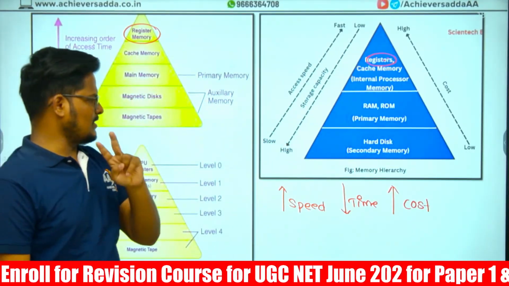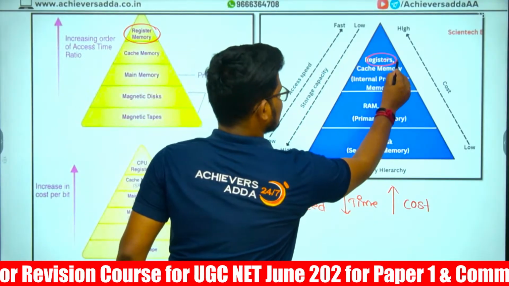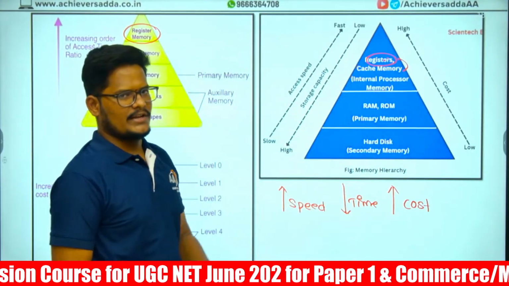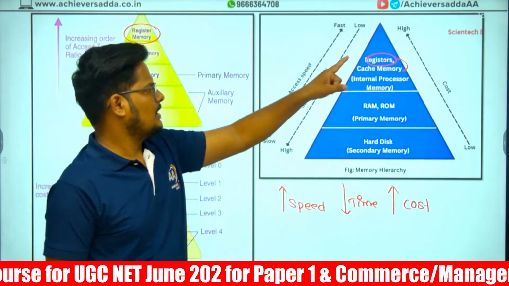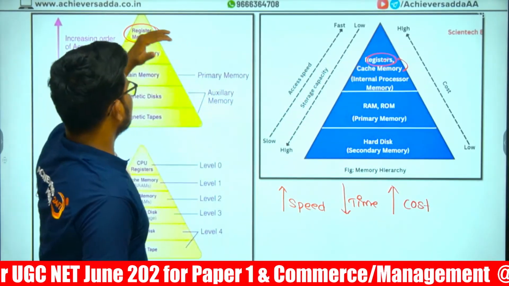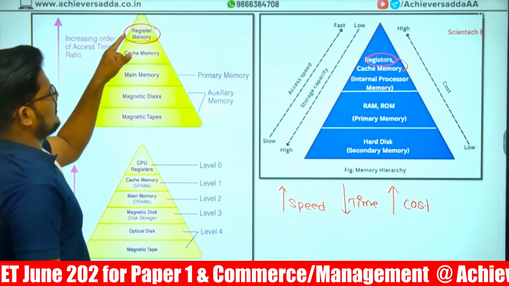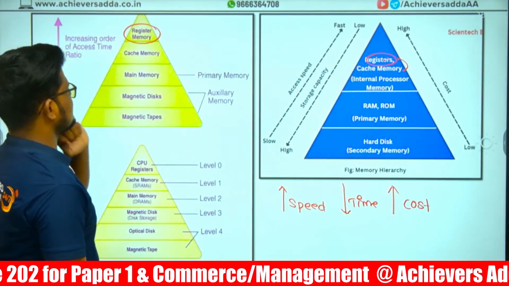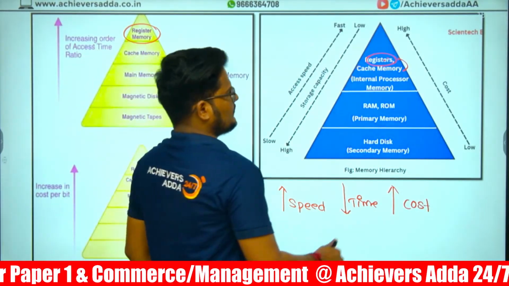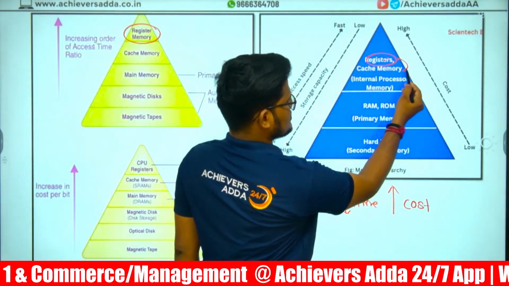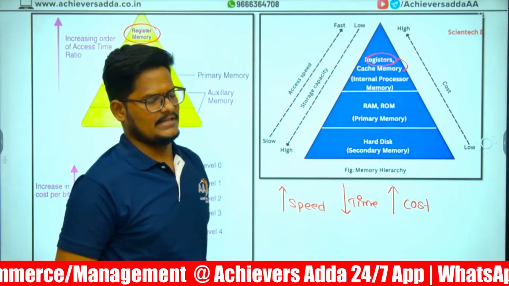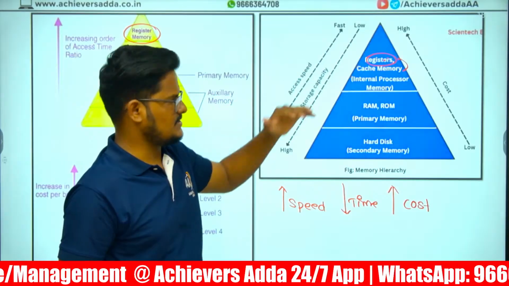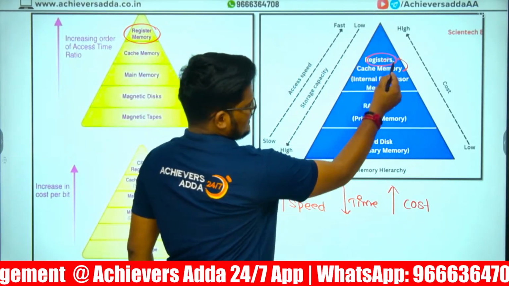Number 2, cache memory is the second. Cache memory has the second highest speed and the second lowest access time. Cost-wise also, cache memory is the second highest cost. The first highest is register. After these come the internal processes.